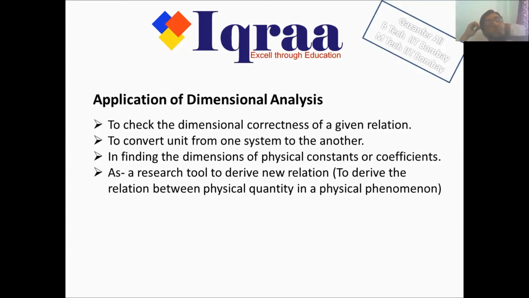Dimension analysis helps us to find out that the force between two masses actually depends upon the product of the masses. You know the formula F is equal to G m1 m2 upon r square, but dimension analysis helps us to understand this physical phenomenon. Even in this dimension analysis, we can understand that the force is inversely proportional to the square of the distance. We'll do all these questions in the coming time, but these are known results to us.